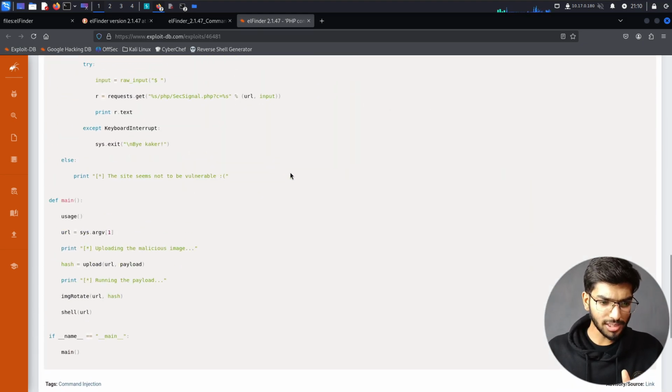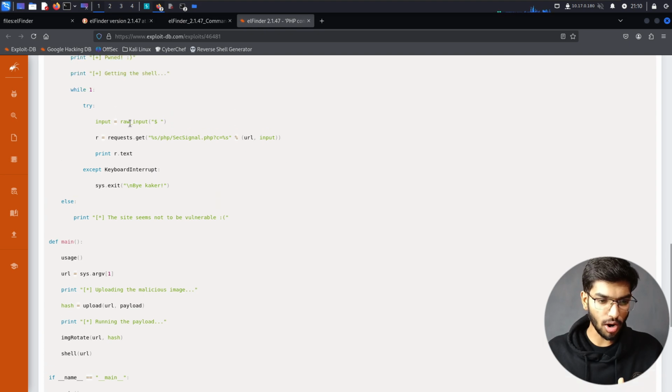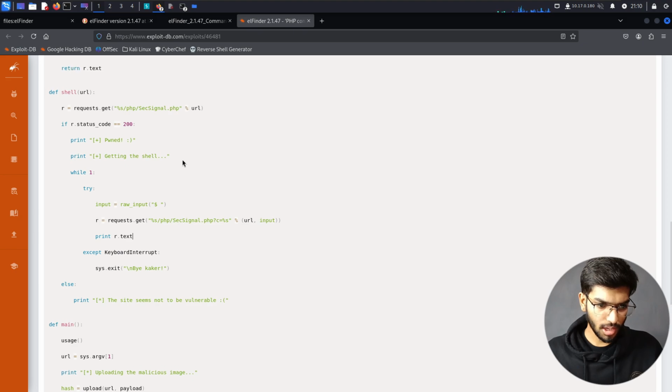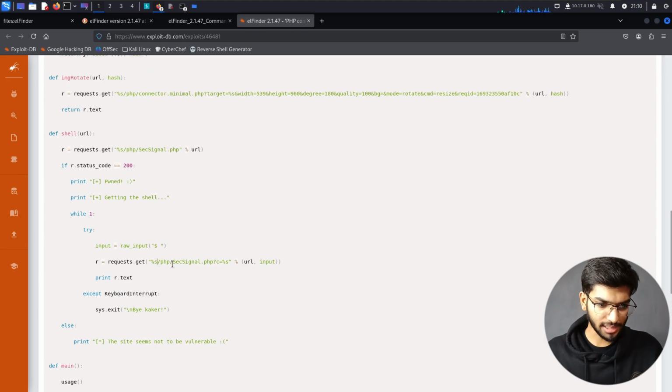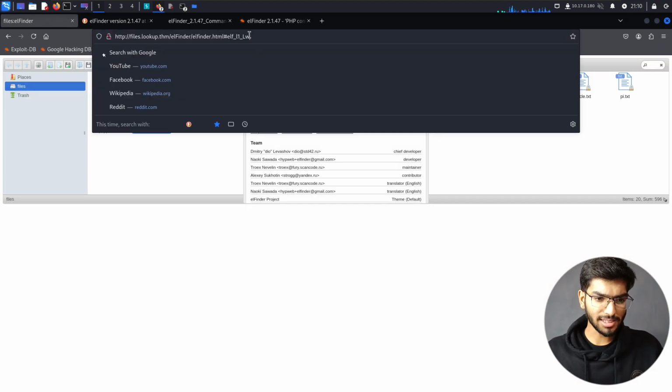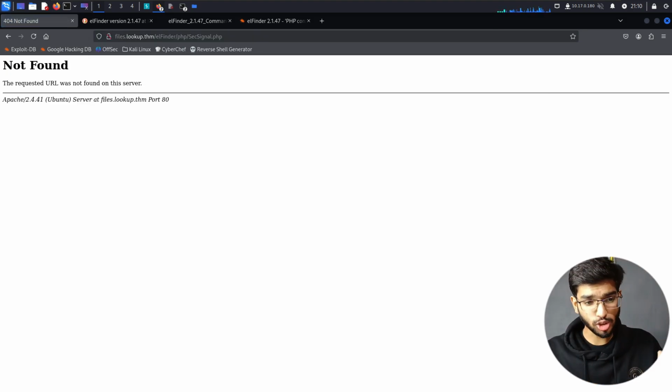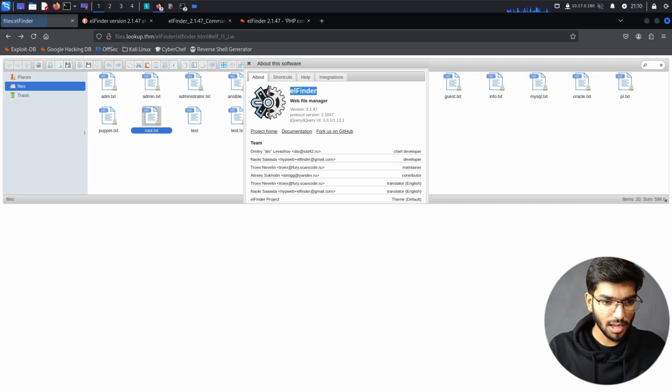Now, the way you can see if this site is vulnerable or not is that you can browse this file, this one itself. If this file is accessible, it's an indication that the application is vulnerable or something like that. I'm not sure. I just thought it is like that.